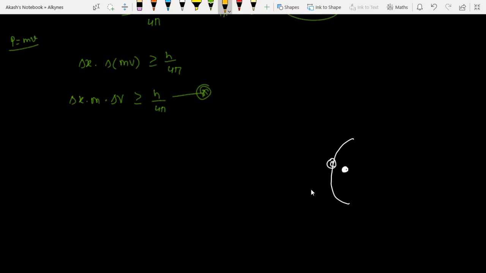The first method which we can use is we can send one electromagnetic radiation and it is going to collide with this electron, and then in that case we can find out the position of this electron. So let's assume that this is the electromagnetic radiation.